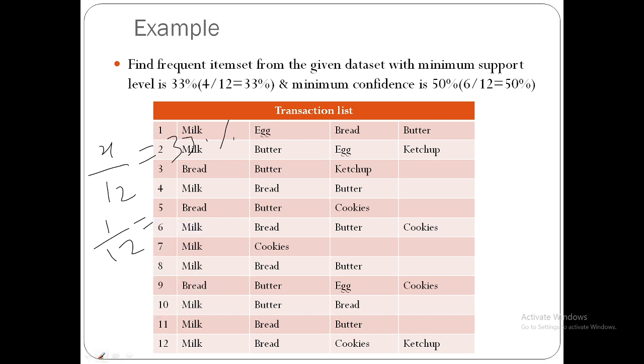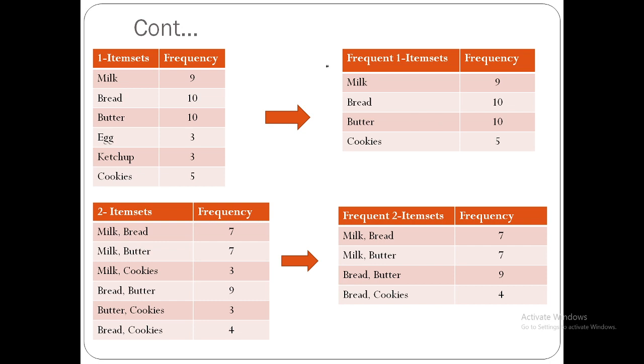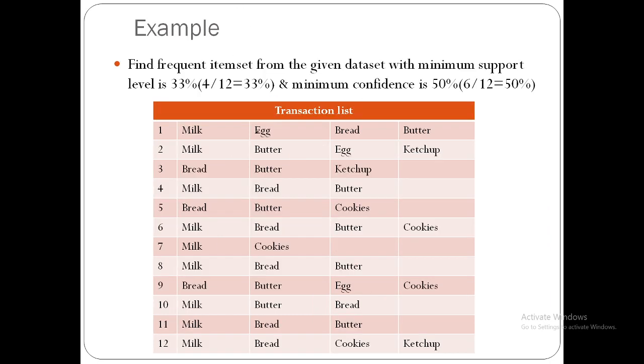Next, we will go for the next step. First, what we have to do is find the one item set and its frequency. How many items are there in this item set? First you have to find out that one.